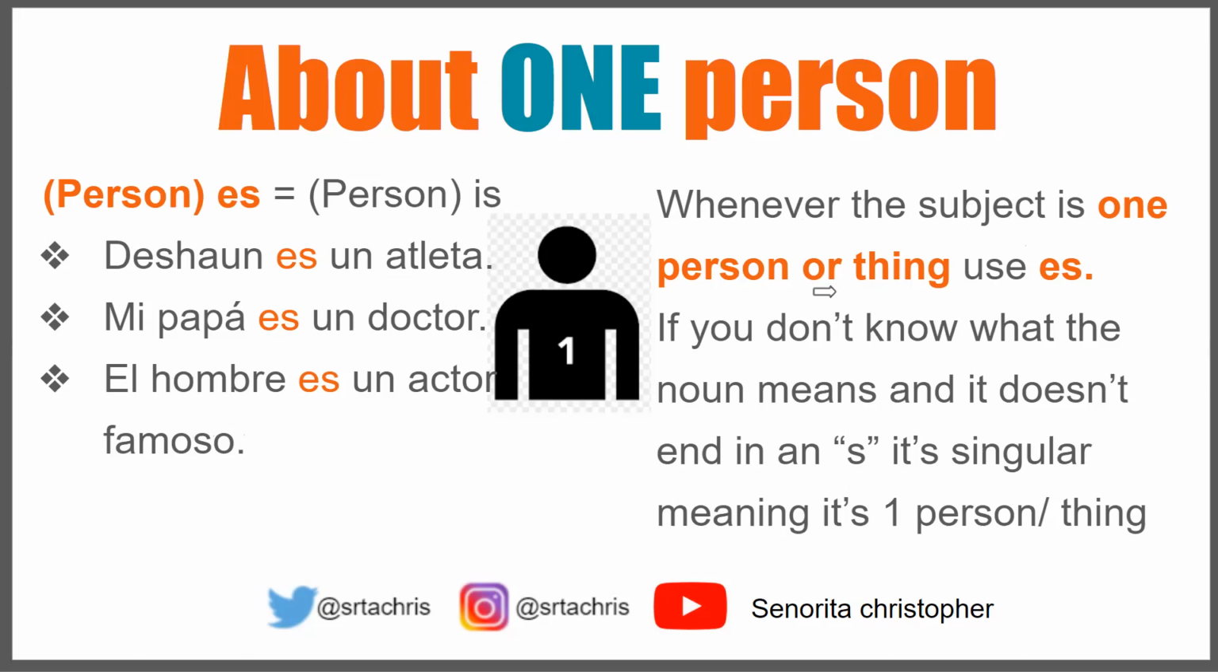Even if you didn't know what a certain word in the sentence means, but you knew it was the subject of the sentence, if it doesn't end in an S, in more cases than not, it's safe to assume that it's singular, and so you can use es to form the description.